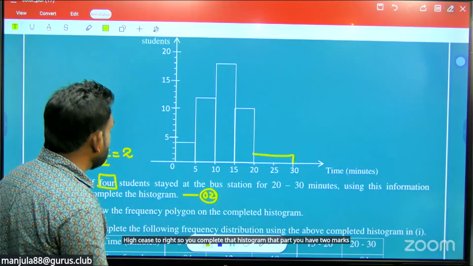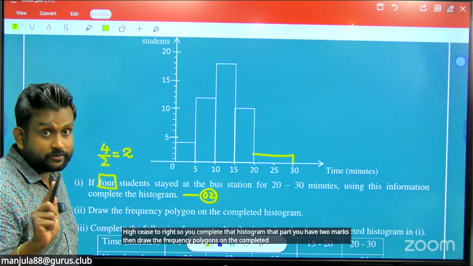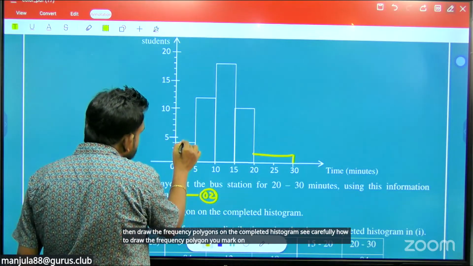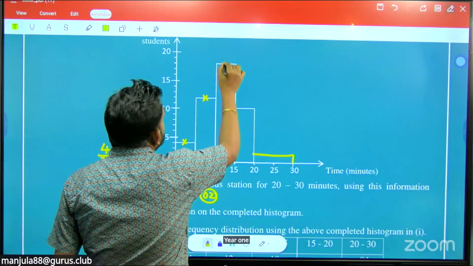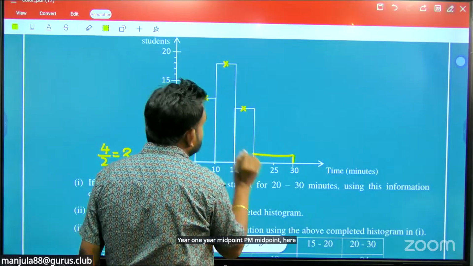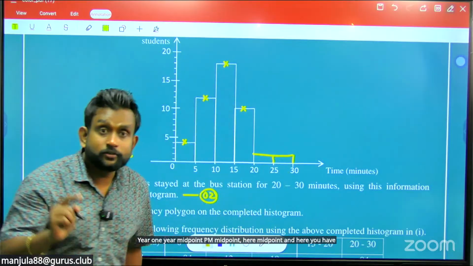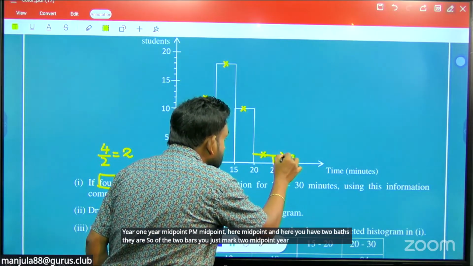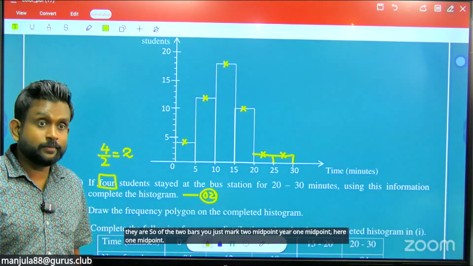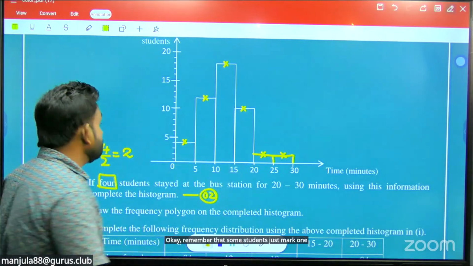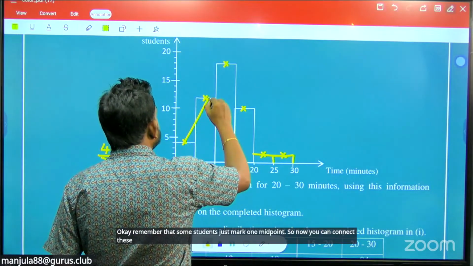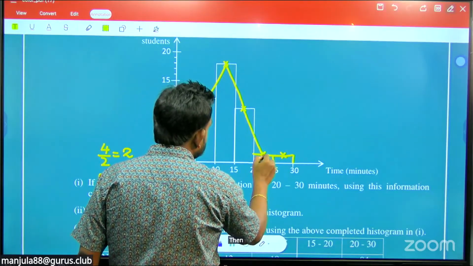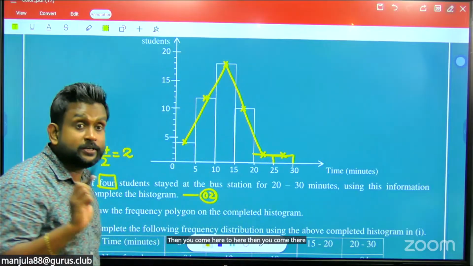Then draw the frequency polygon on the completed histogram. See carefully how to draw the frequency polygon. You mark the midpoint on each small class. Here 1 midpoint, here midpoint, here midpoint, and here you have 2 bars, so for the 2 bars you mark 2 midpoints. Remember that some students mark just 1 midpoint. So now you can connect these points one by one, here to here, then here to here, and so on, and then you have to connect to the x-axis.